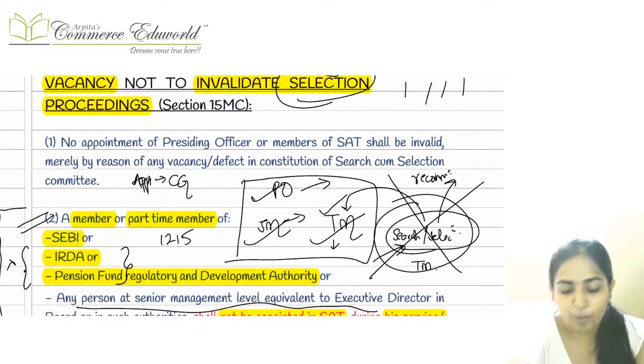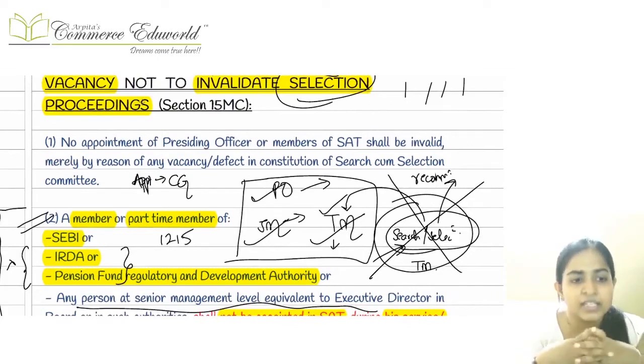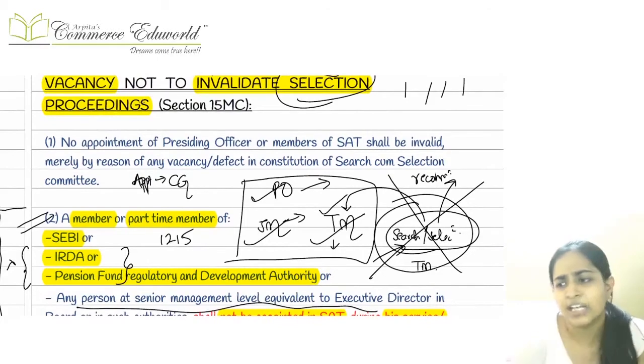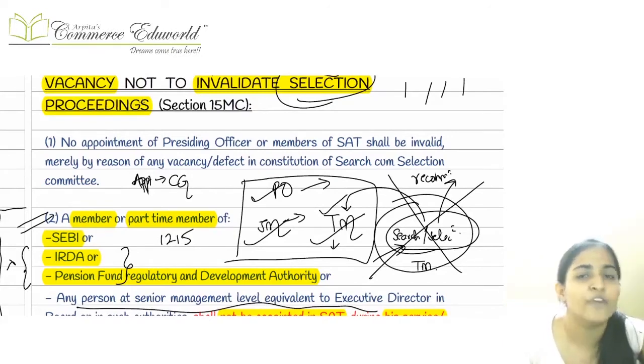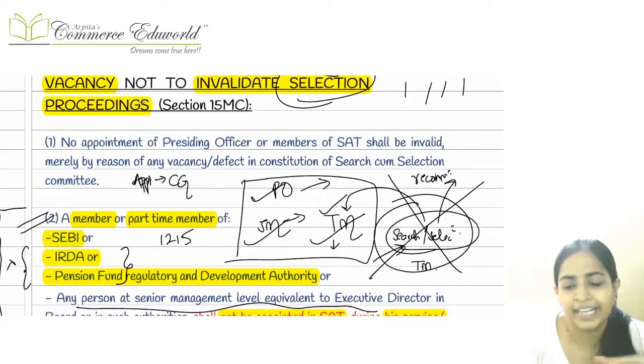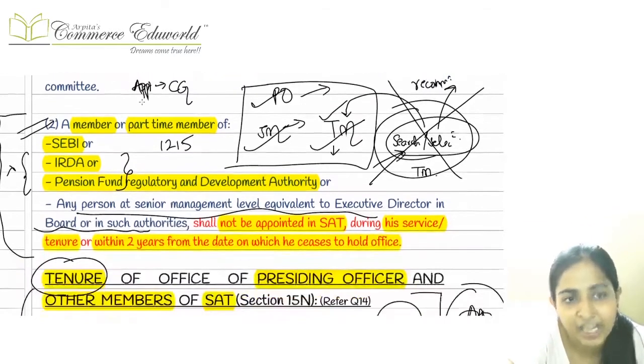Okay, if there is any internal problem in the search cum selection committee, then they say that no problem. The central government wholly and solely has the power to appoint the presiding officer, the judicial member and the technical member. We are not concerned by the internal problems associated with the selection committee.